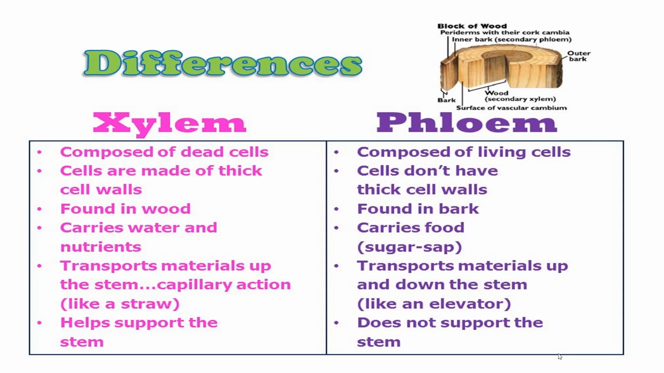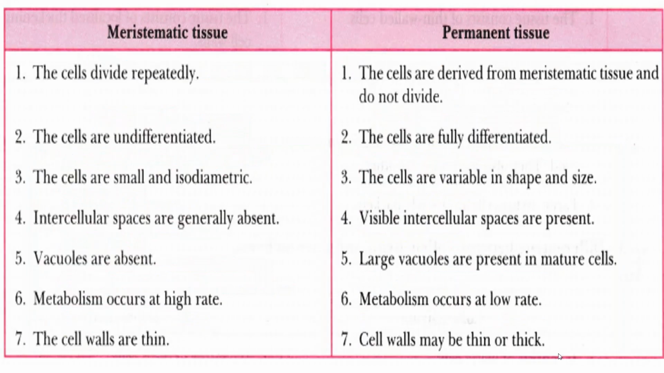The differences between xylem and phloem: xylem is composed of dead cells, phloem is composed of living cells. Xylem cells have a thick cell wall, phloem cells don't. Xylem is found in wood, phloem in bark. Xylem carries water and nutrients, phloem carries food, sugar, sap. Xylem transports material up the stem by capillary action like a straw, while phloem transports material up and down the stem like an elevator. Xylem helps support the stem, phloem does not. So these are all the differences between xylem and phloem.